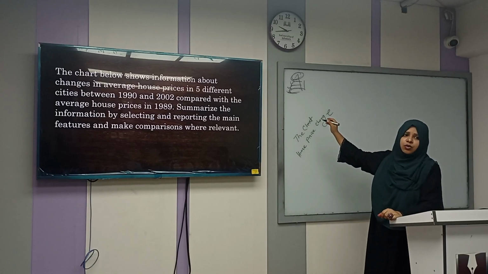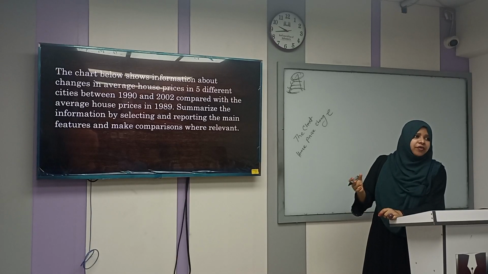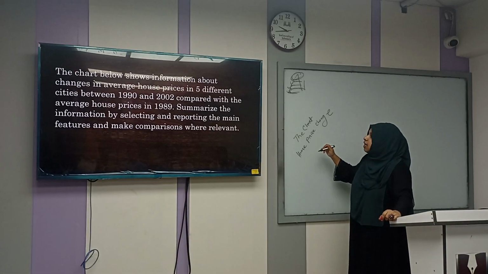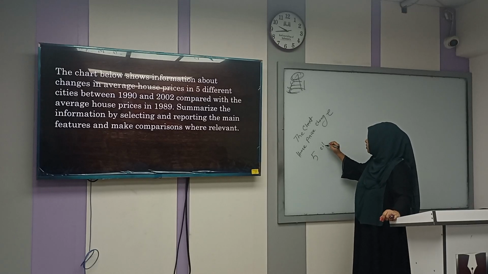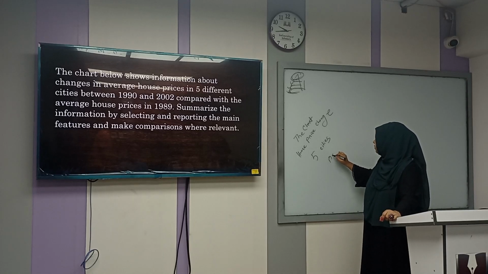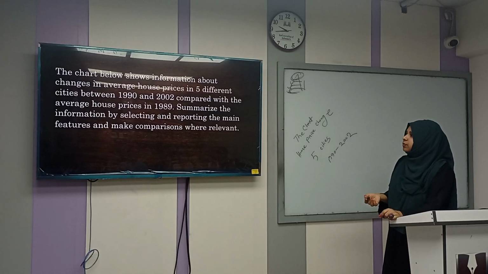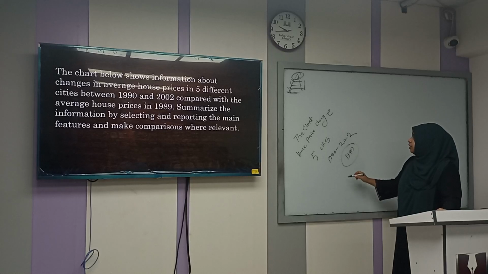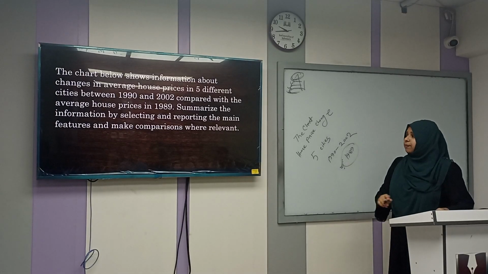If I say, what is the purpose of this graph? You will say to show the differences in house price. So this house price term is really important. And then comes price in 5 different cities. So you can write down the names also. Between 1990, this was my time period, to 2002, compared with the average house price in 1989. So this is my base year. You can skip it. Okay?